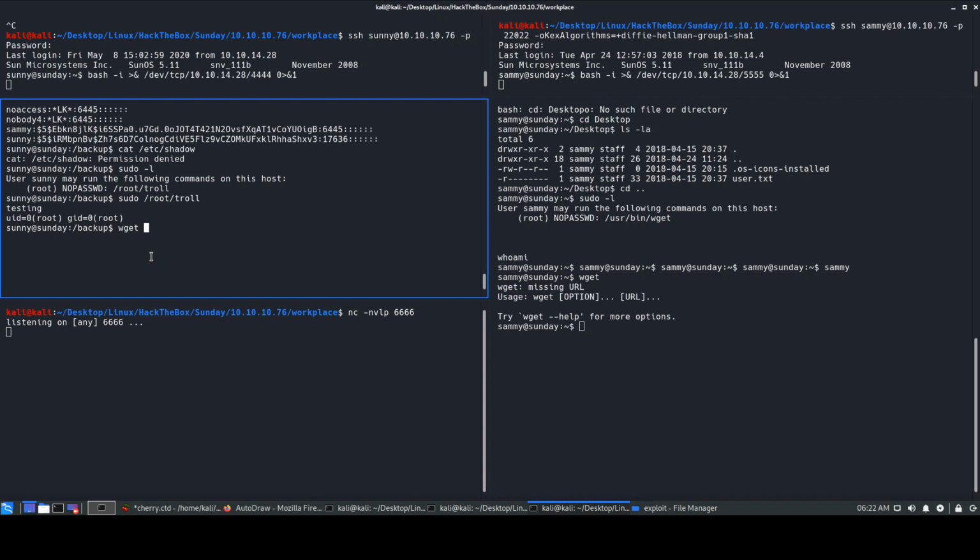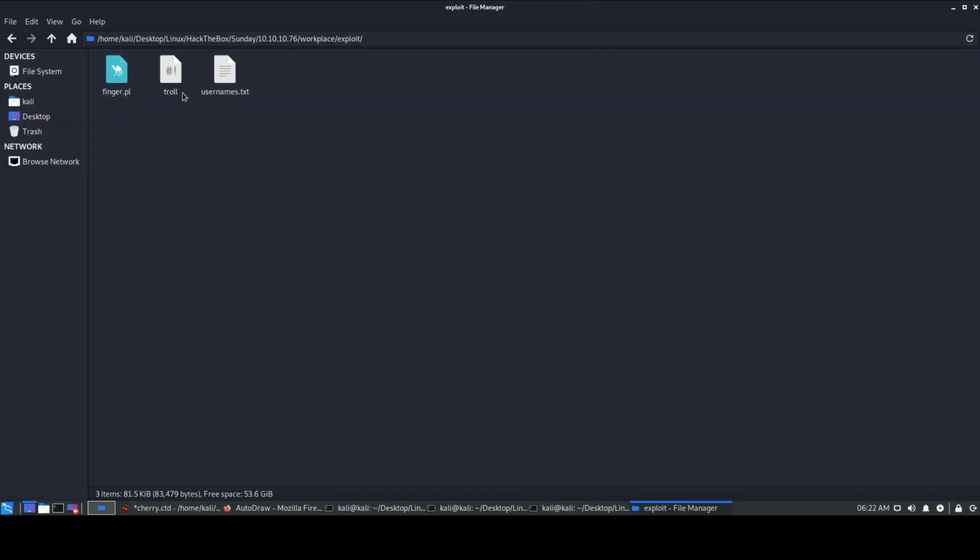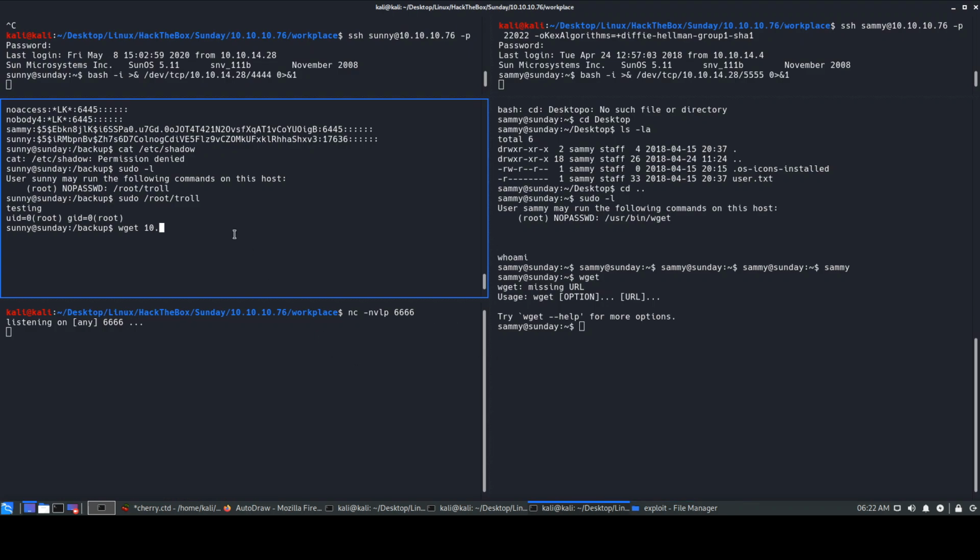Okay, so if you do wget over here, and if we started our Python server, right? Obviously from the Python server on the attack machine, we'll be transferring the file to our target machine, this troll file. So we'll be using wget. We'll be giving the IP address of our attack machine, 10.something, port 8000, and we'll be giving the file name, that is troll, and the output location with the O switch, and we'll be giving root troll.